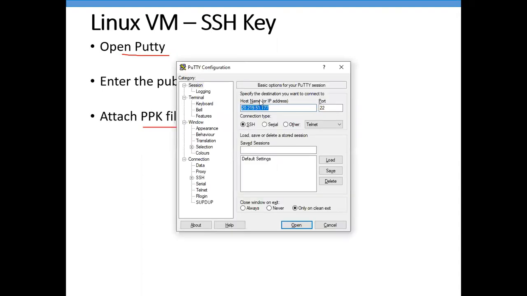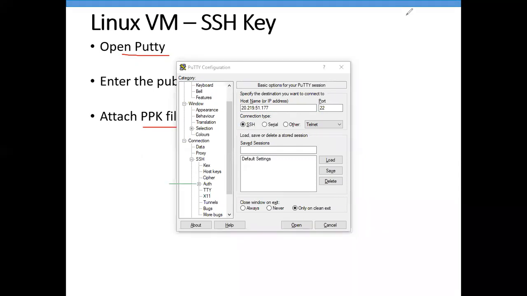How can I attach? Click on this plus button for SSH. Click on this plus button for Auth. And then click on Credentials.